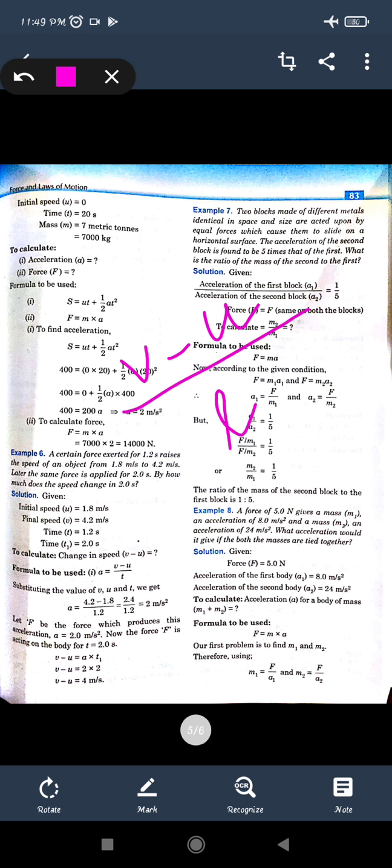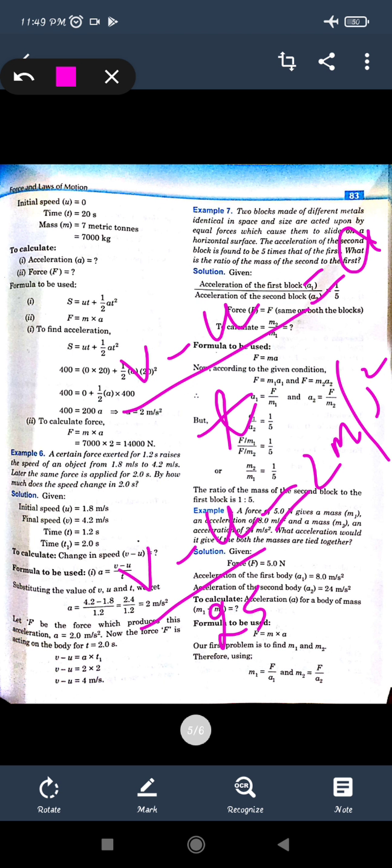And the change in the velocity with respect to time is given as acceleration. We already have acceleration 2 meter per second square, and change in velocity is given by v minus u upon t. For what time are we changing it? It is for 2 seconds. So change in velocity can be given as 2 into 2, that is 4. So the change in velocity will be given as 4 meter per second. Since it is velocity, it will be meter per second.